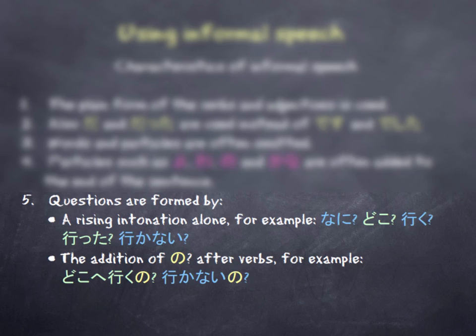And finally, number five, questions are formed by doing one of the following. A rising intonation alone, for example, nani, doko, iku, itta, ikanai, or the addition of no after verbs, for example, doko e iku no, ikanai no. So in this case, no on the end of a sentence is indicative of a question.